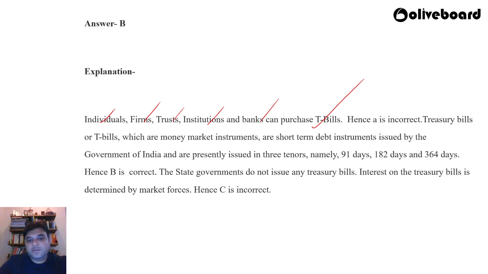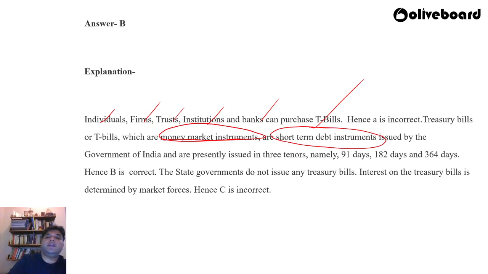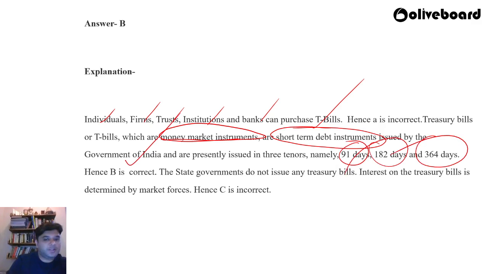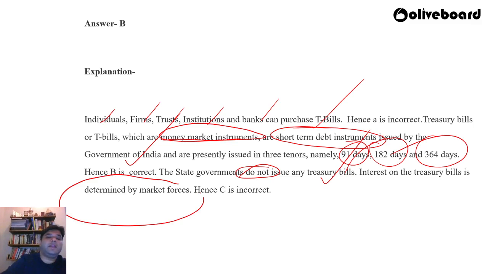Treasury bills or T-bills, which are money market instruments, are again short term debt instruments. Just like cash management bills, this is also a short term debt instrument introduced by the government of India in three tenors: 91 days, 182 days, and 364 days. The state governments do not issue any treasury bills. Very important. And interest on the treasury bills is determined by market forces. Here the market forces will determine that.